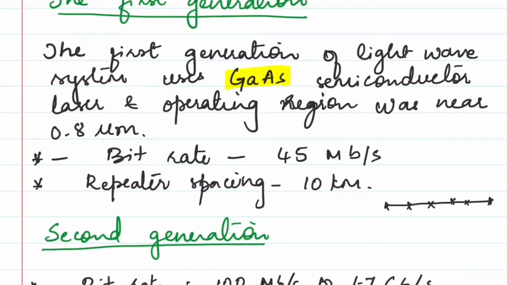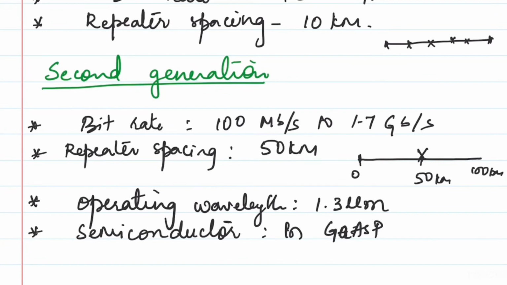Next is operating wavelength. For the second generation it is 1.3 micrometers. Clear? And what is the semiconductor used? These are the main important points which differentiate between the different generations of optical fiber, so keep them in mind in short. The semiconductor is gallium arsenide phosphide.